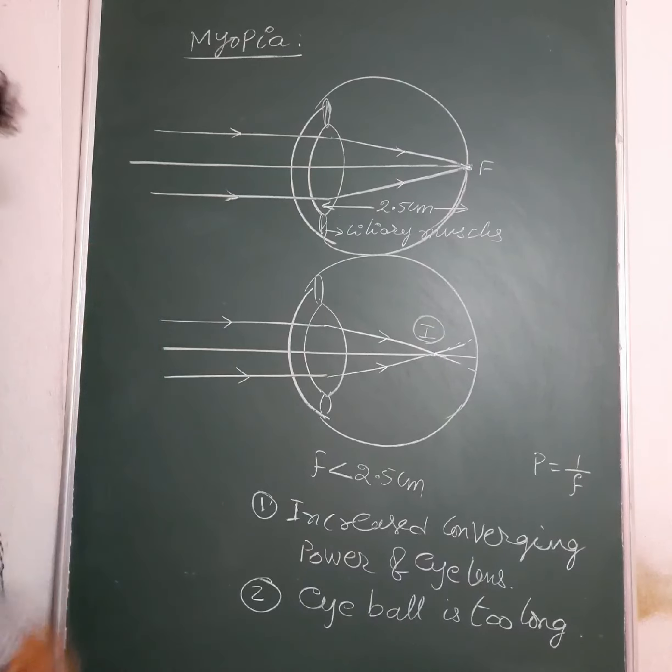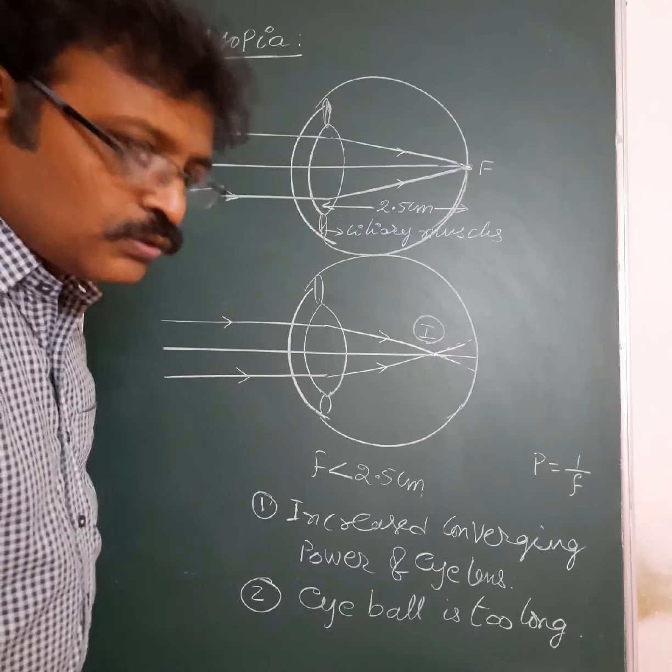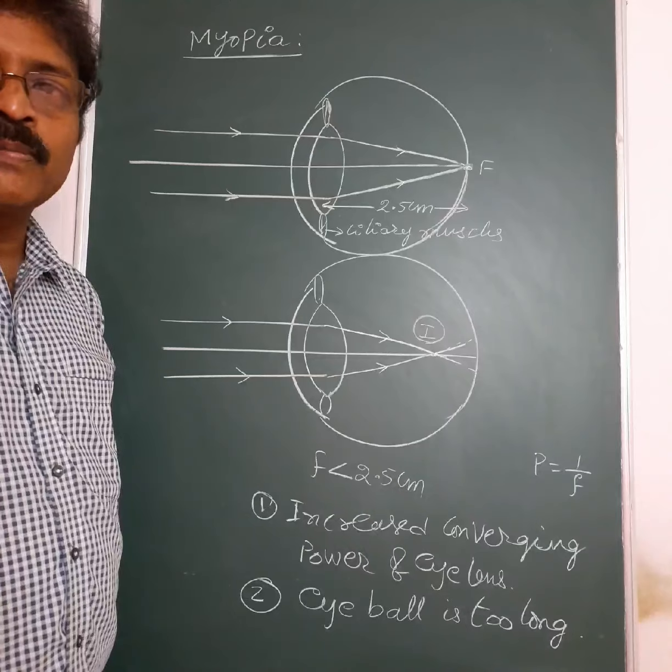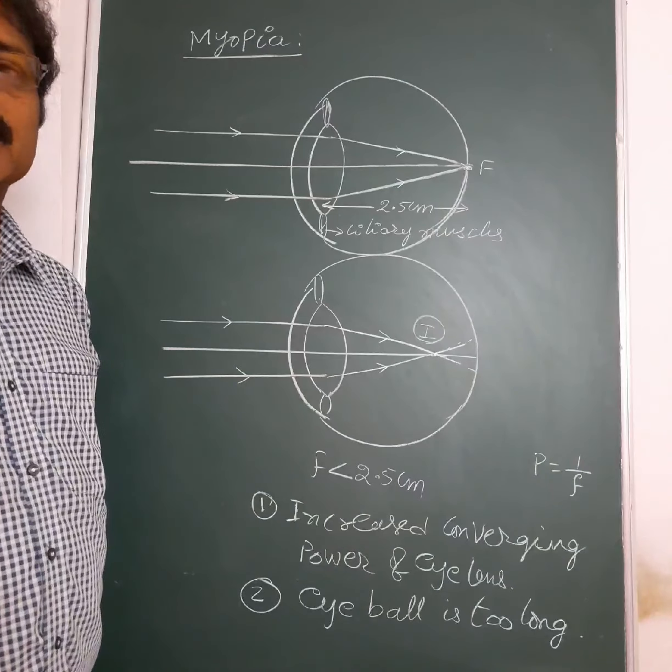Then for persons suffering with myopia, the far point is not infinity. Generally, for a person without any defect of vision, the far point is infinity. But for a person suffering with myopia, the far point becomes less than infinity.